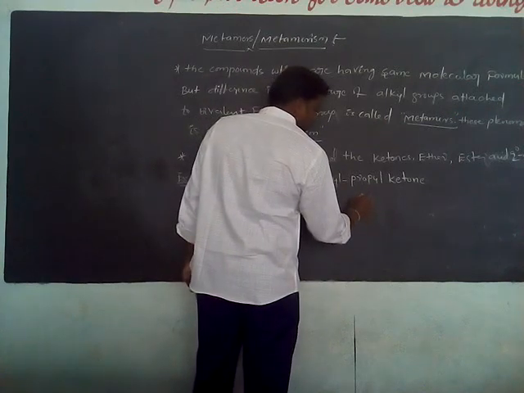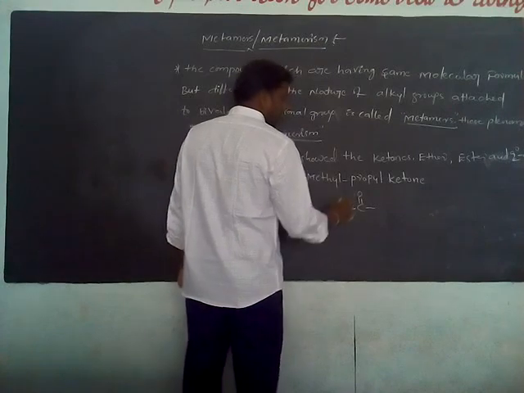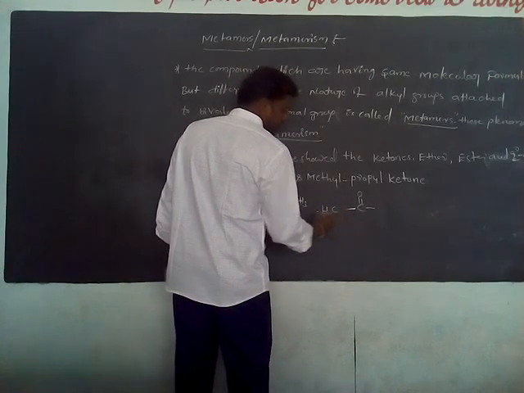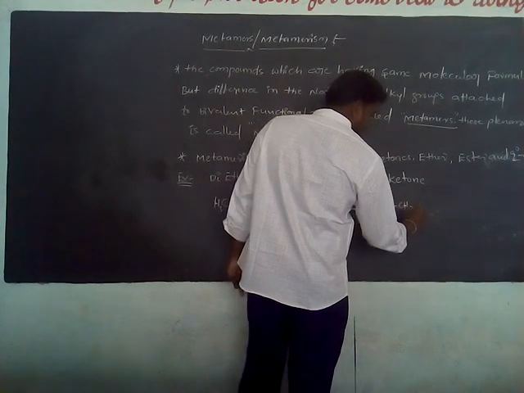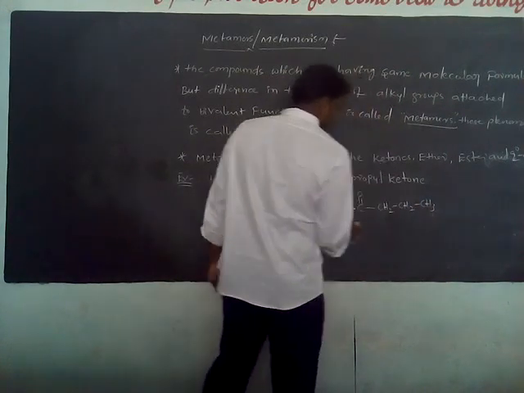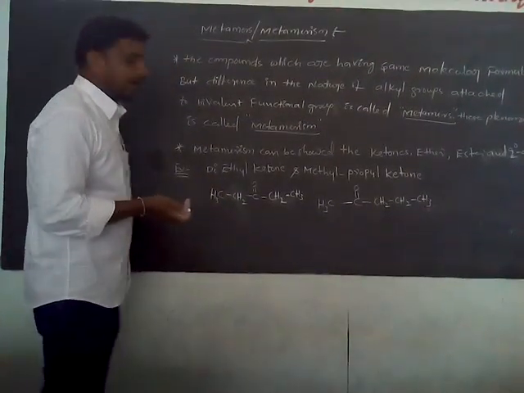Next, methyl propyl ketone. The ketone functional group is single bond, C double bond, single bond. The methyl group is CH3. Next, propyl. Propyl is CH2 single bond CH2 single bond CH3. So this is methyl propyl ketone.